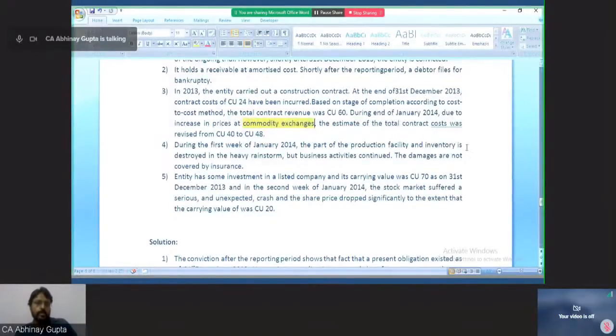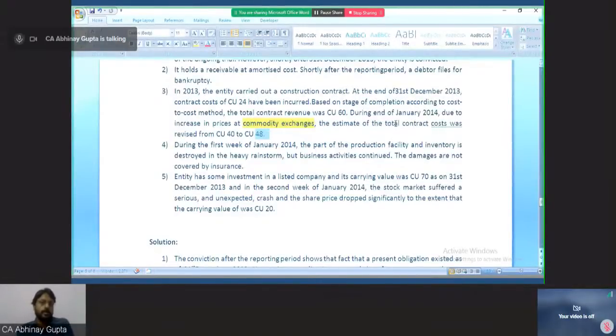The estimate of the total contract cost was raised from 40 to 60. So earlier the cost was estimated at 40, out of which 24 has already been incurred. Now, because of fluctuation in the raw material prices which we are using to fulfill this contract, this cost has run up to 48, that is, increased. Now, what do you think? Is this event an adjusting event or non-adjusting event?